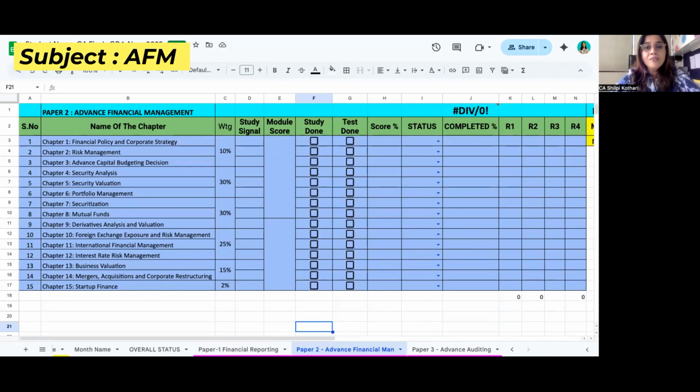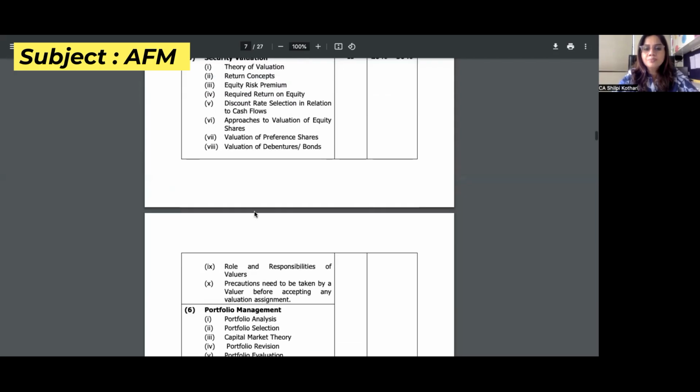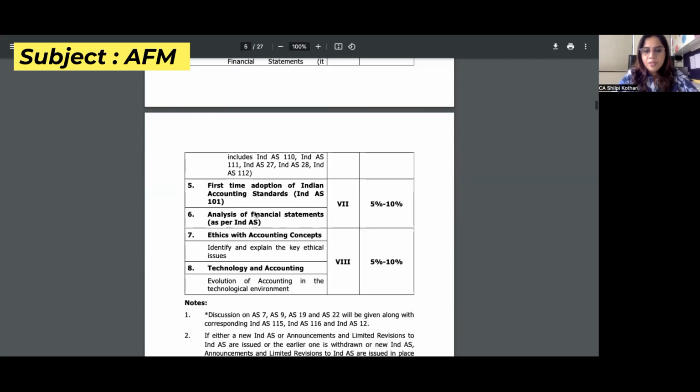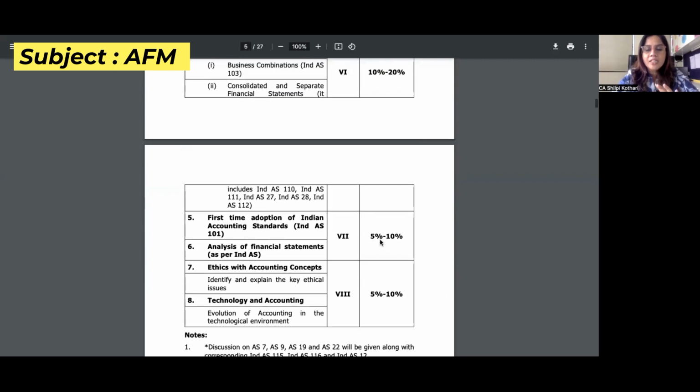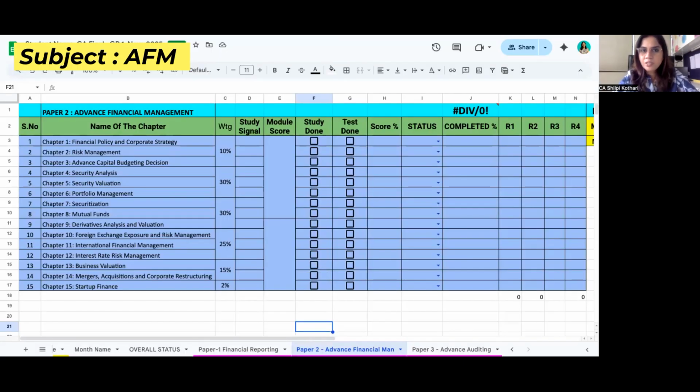The weightage I am showing over here I have taken from the source, that is the BOS portal. They are tentatively giving the weightage. So I am not by myself giving anything, but I have taken these weightages from our institute's website only, the BOS portal. So this is a tentative thing. I have taken the higher side.